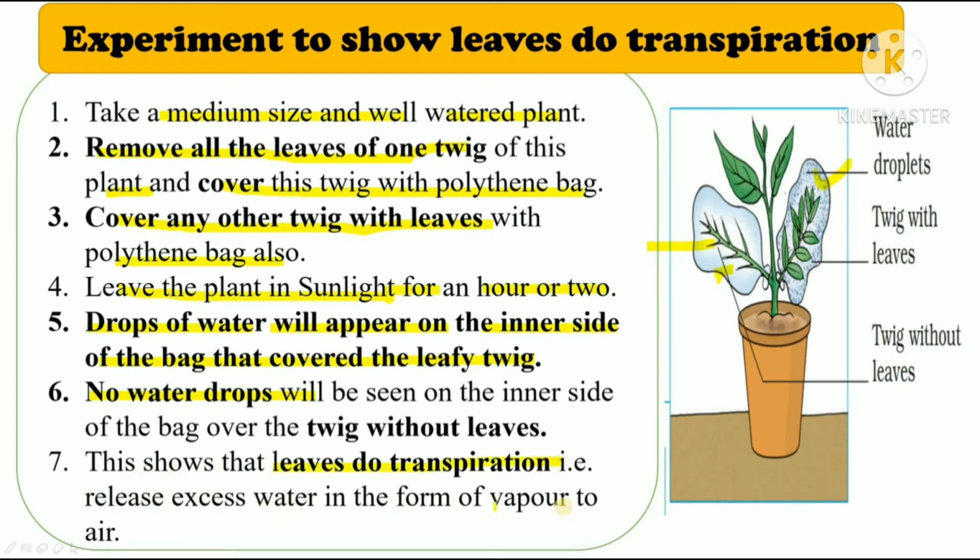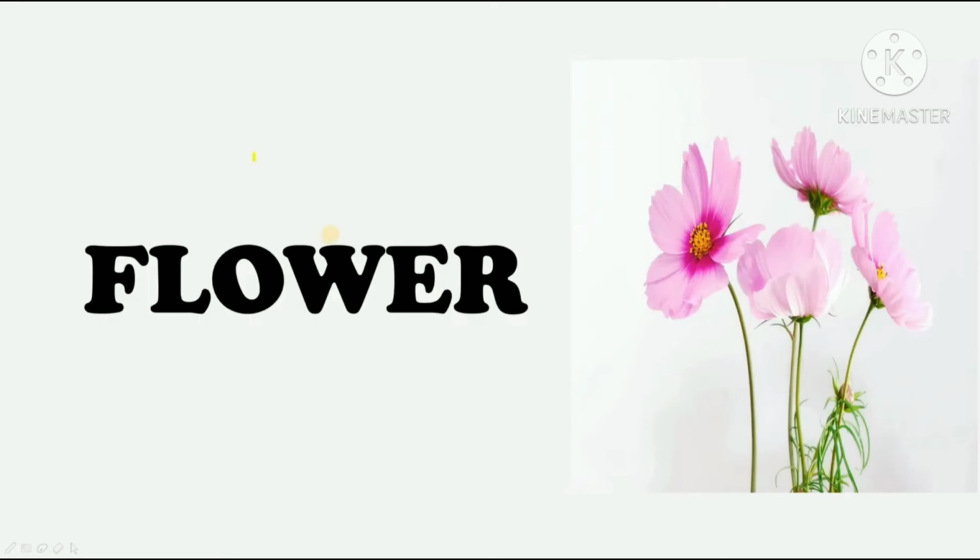Leaves release the excess water in the form of vapor to air. Here we have removed the leaves, so there was no transpiration. So we didn't notice any water droplet over here, right? And in this part, the leaves perform the transpiration, right? So we can see these small water droplets over here. So this proves that leaves perform transpiration, alright?